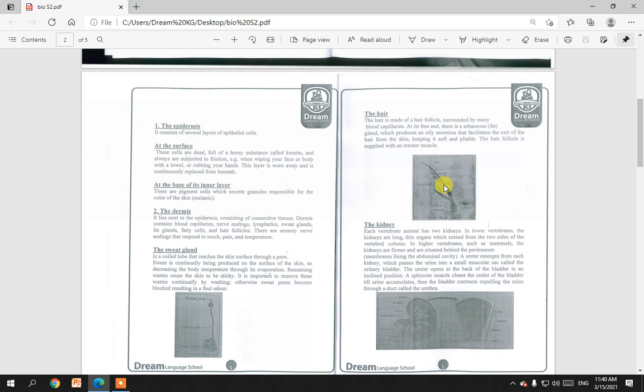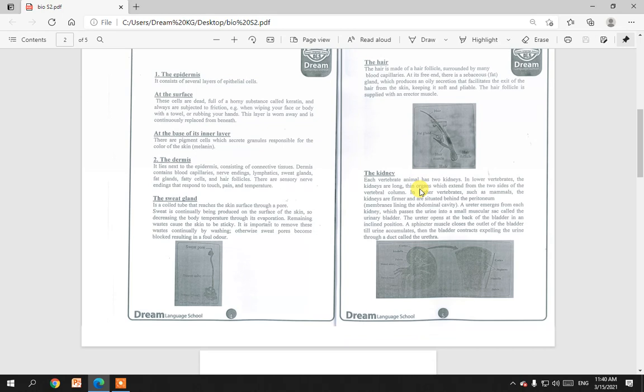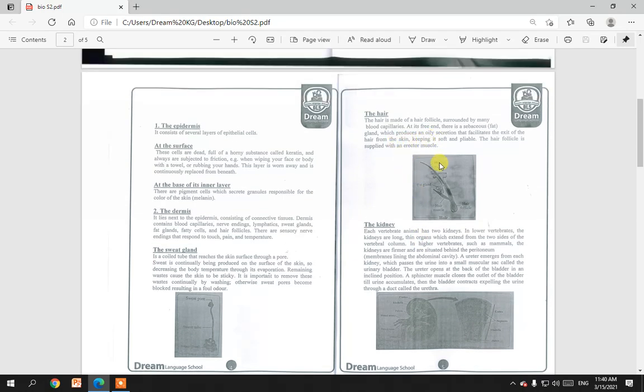It needs this liquid; that is the importance of the fatty gland. It also keeps the hair soft and pliable. The hair follicle is also supplied with erector muscles which control the movement of the hairs.